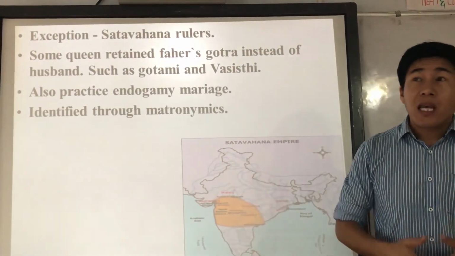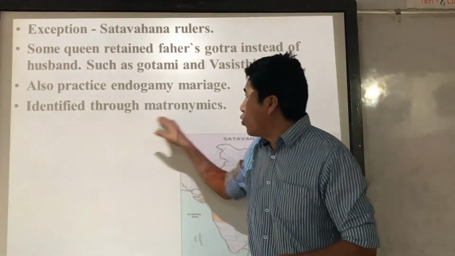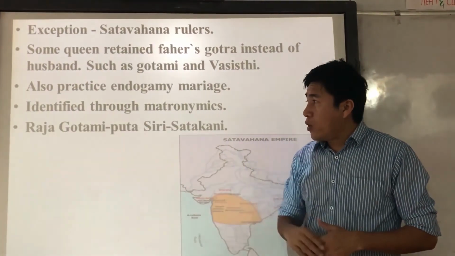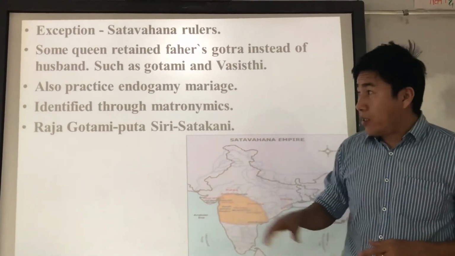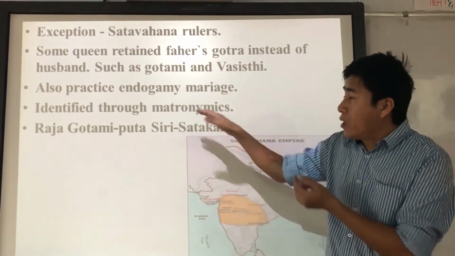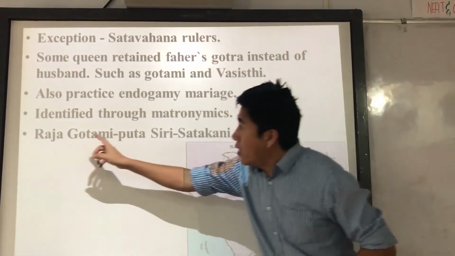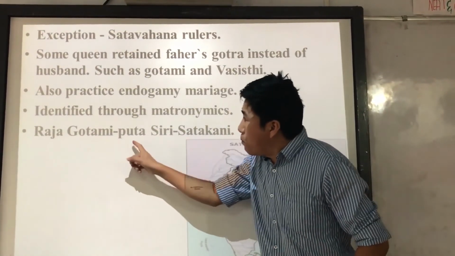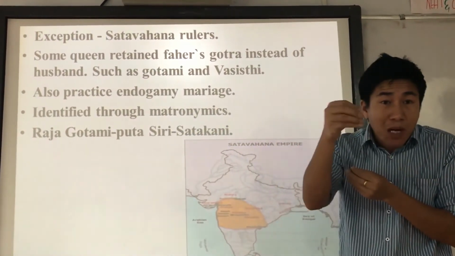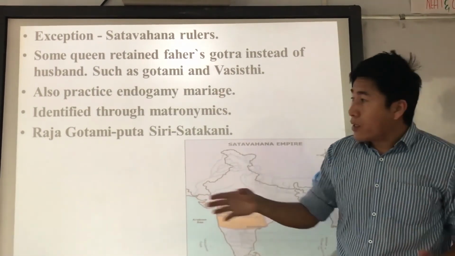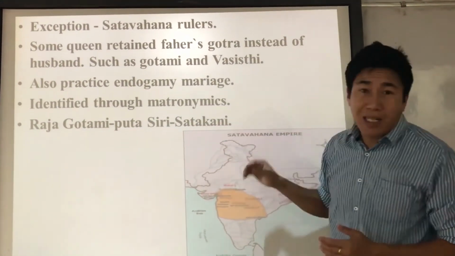Most descent is carried from the father, patrilineal, right? But the Satavahanas identify through matronymics. See, suppose one of the most popular kings of the Satavahana dynasty, Gautami Putra Shri Satakarni, right? If you look at his name, they were identified through the mother's descent, the matrilineal. Gautami Putra means son of Gautami, which means Gautami is the mother's Gotra. So they identify through the mother, and Shri Satakarni is the name of the king.